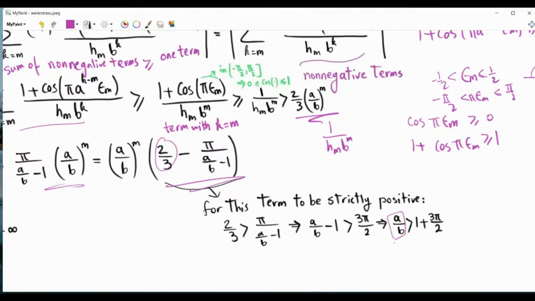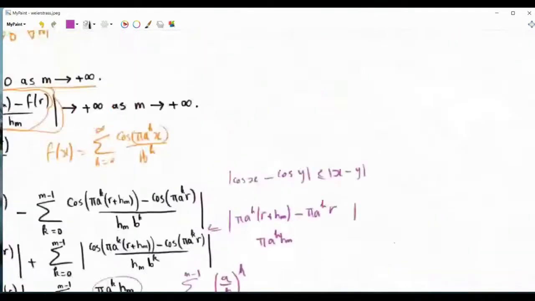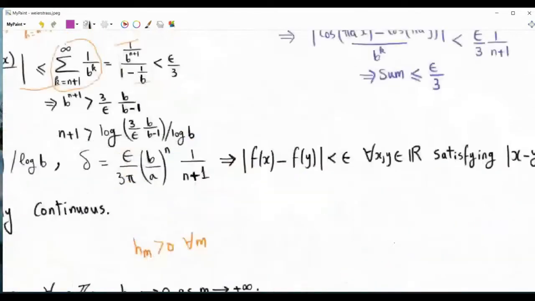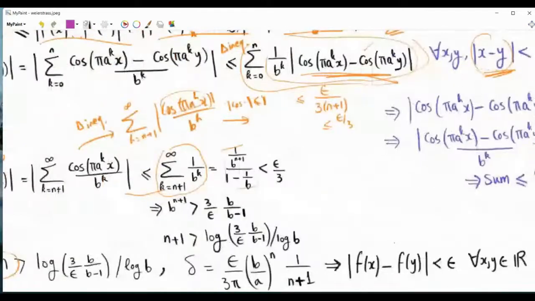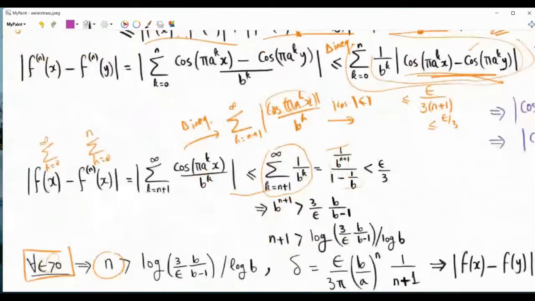We need to choose b to be greater than 1. Let's now understand why we have these conditions. While studying the uniform continuity of the function f of x, we have an upper bound, and this upper bound involves 1 over b to the power k. This is an infinite geometric series, and its ratio is 1 over b.